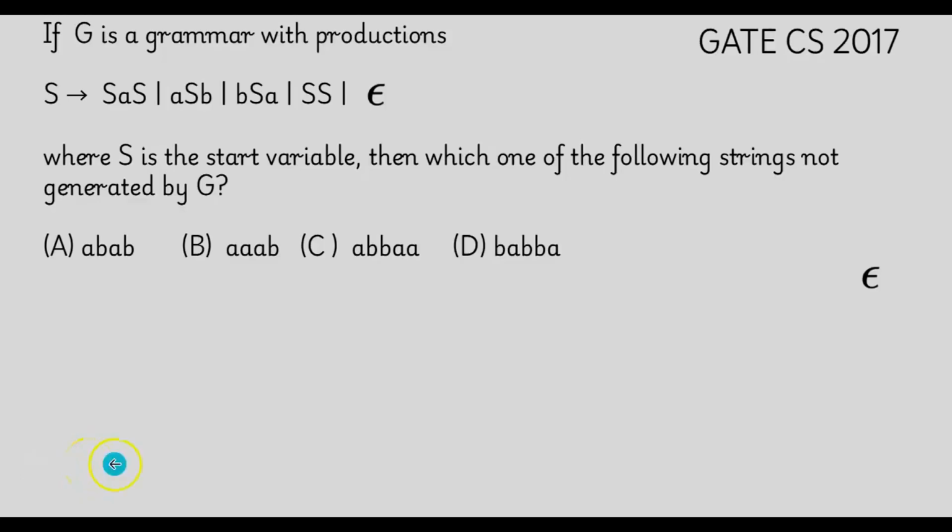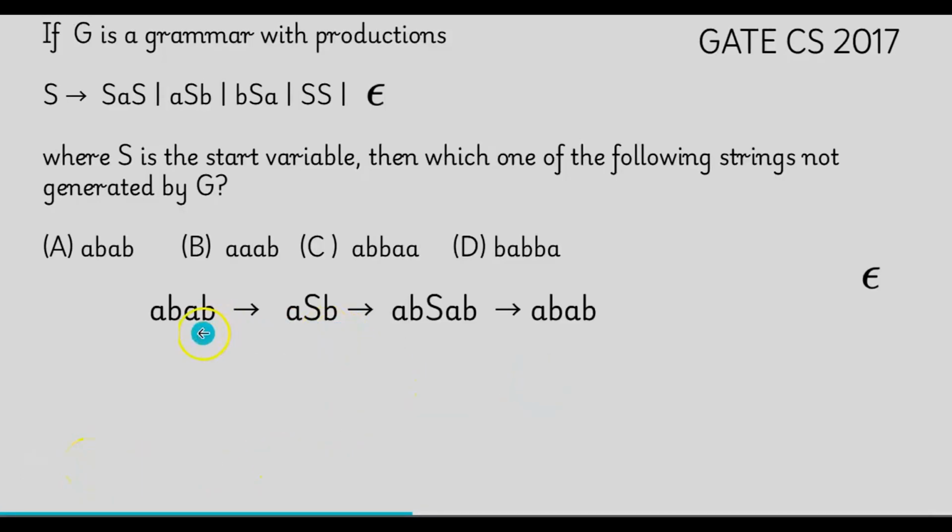Let us consider the option A, that is the string abbab. This can be considered with the production ASB, using this production rule ASB. Again, this S can be replaced by this production BSA, and this S also has an epsilon production, so you substitute the empty string epsilon, and you are getting the first option ABAB.